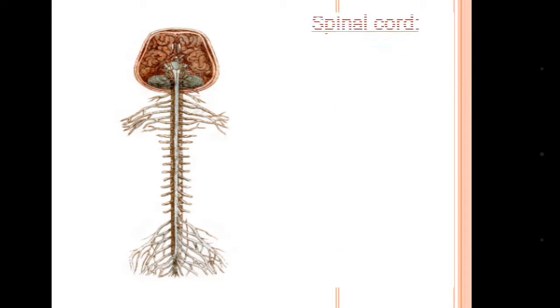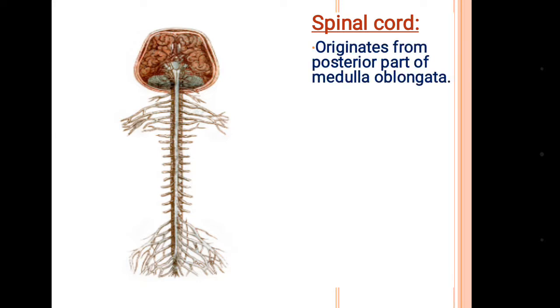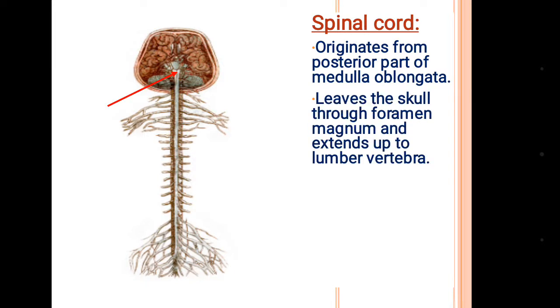Now the spinal cord, another part of the central nervous system. It is originating from the posterior part of medulla oblongata, and it leaves the skull through foramen magnum and extends up to lumbar vertebra.